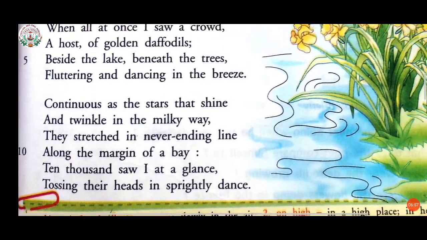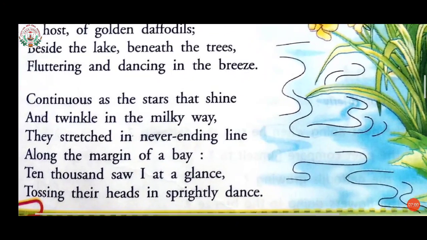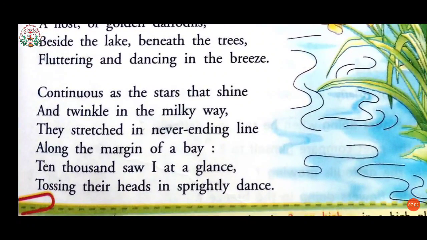Continuous as the stars that shine and twinkle in the Milky Way, they stretched in never-ending line along the margin of a bay. Ten thousand saw I at a glance, tossing their heads in sprightly dance.